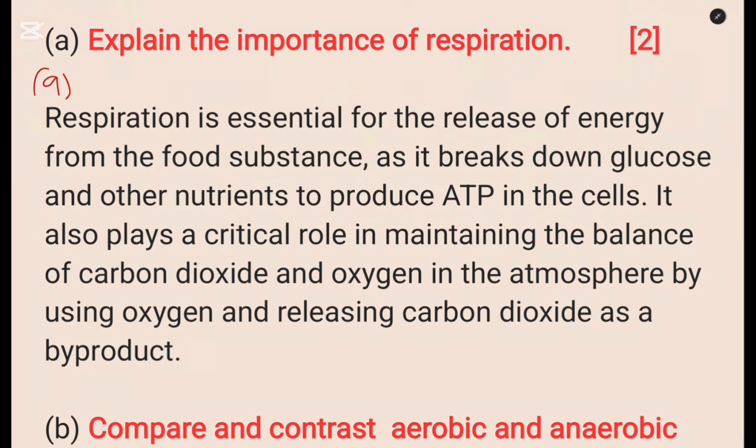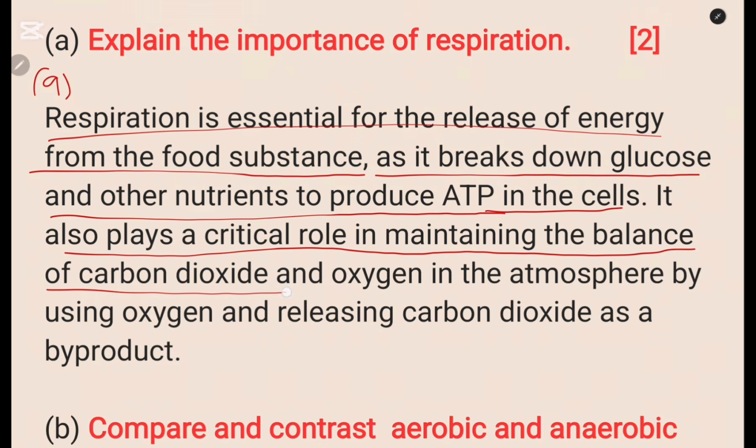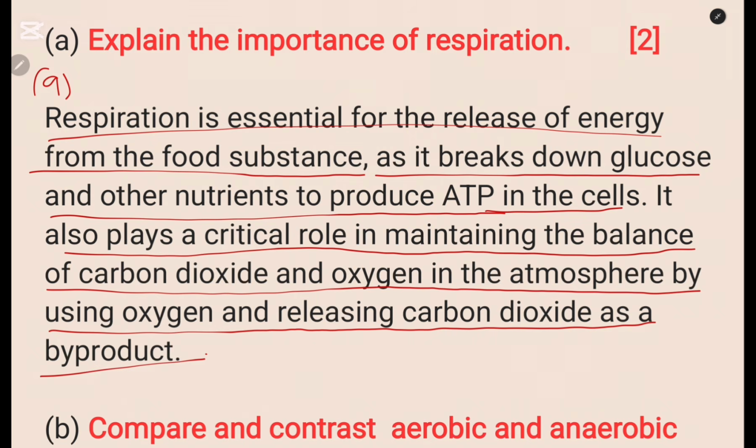So to answer the question, explain the importance of respiration, you write, respiration is essential for release of energy from the food substance as it breaks down glucose and other nutrients to produce ATP in cells. It also plays a critical role in maintaining the balance of carbon dioxide and oxygen in the atmosphere by using oxygen and releasing carbon dioxide as the byproduct. So that is what you write on this part. That is what you need to write.